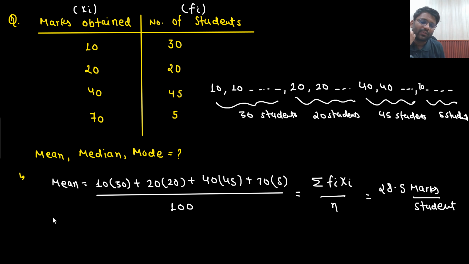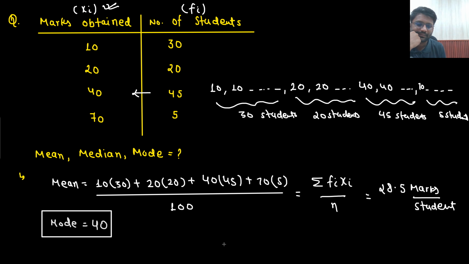What is mode here? First of all, you let me know what is mode. Mode is the number which has appeared the most number of times. That means 45 guys have got 40 marks. So what is the mode? 45? No, the number which has appeared most of the times. This is your data. This is just the frequency. They are saying that 40 has appeared 45 times. So what will be the mode? Mode will be 40. Understandable?